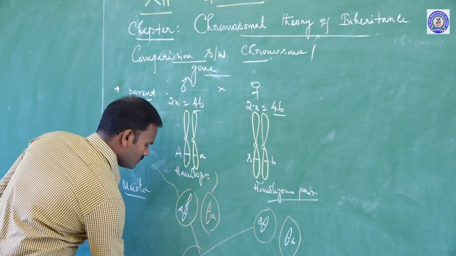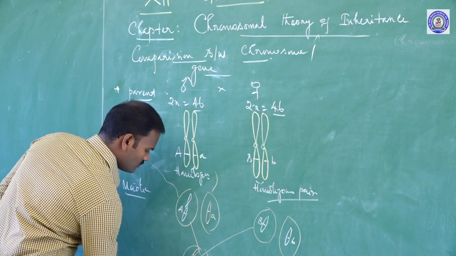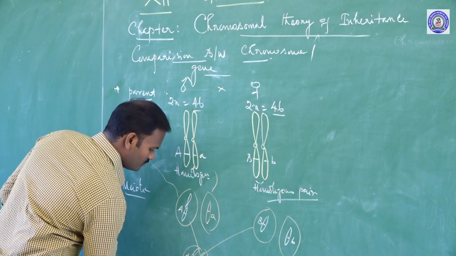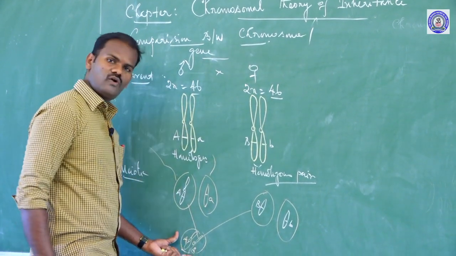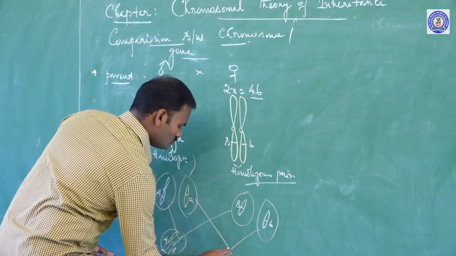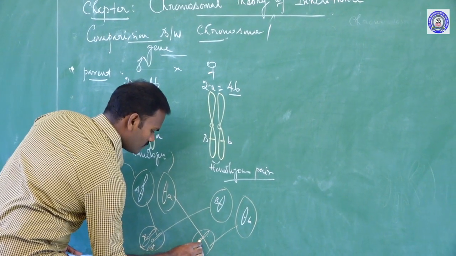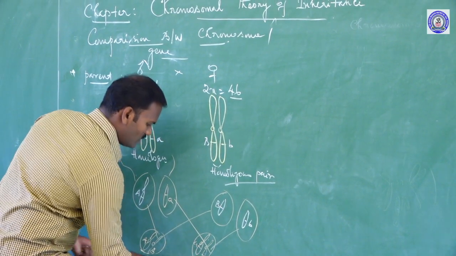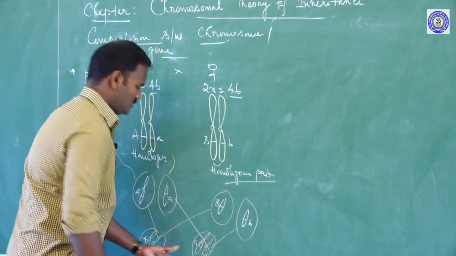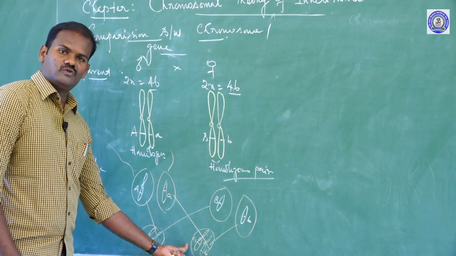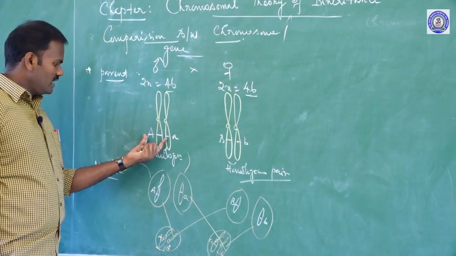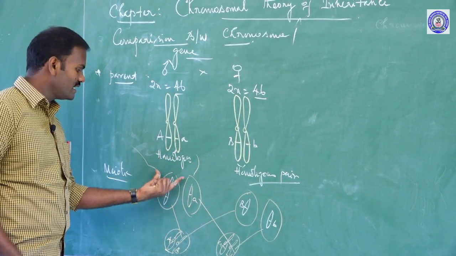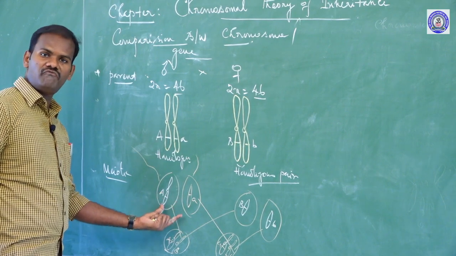Here, capital A and capital B fuse; these are called heterologous. Similarly, small a and small b also fuse. These are also heterologous chromosomes. So what is the behavior of chromosomes? Chromosomes get segregated during gamete formation.